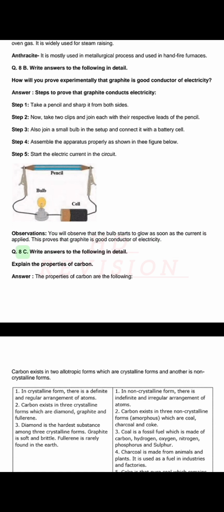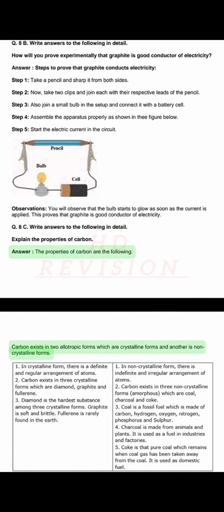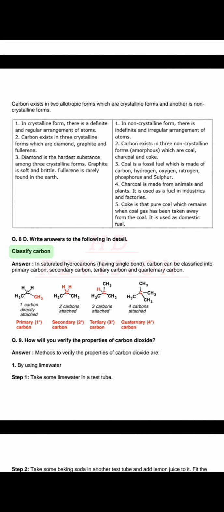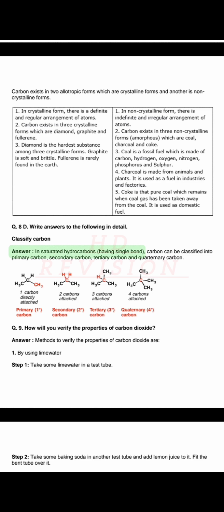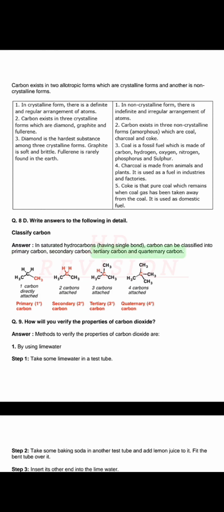Q. Part C. Write answers to the following in detail. Explain the properties of carbon. Answer. The properties of carbon are the following. Carbon exists in two allotropic forms: crystalline forms and non-crystalline forms. Q. Part D. Write answers to the following in detail. Classify carbon. Answer. In saturated hydrocarbons having single bonds, carbon can be classified into primary carbon, secondary carbon, tertiary carbon and quaternary carbon.